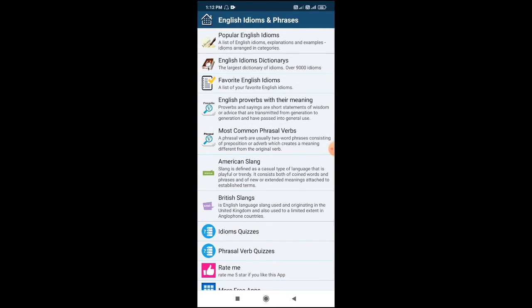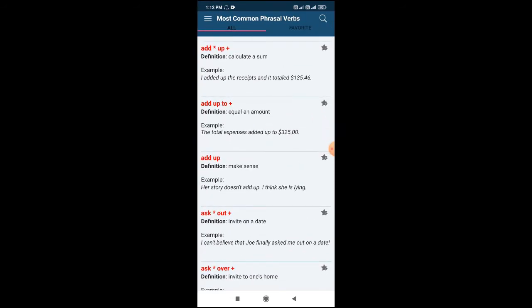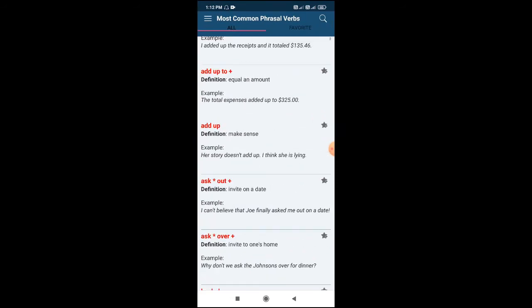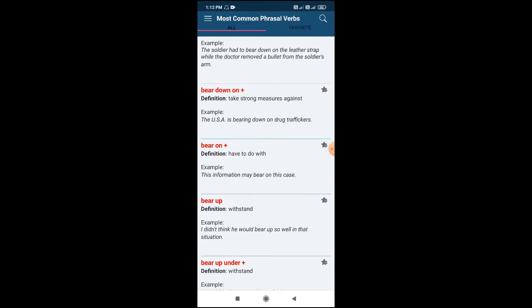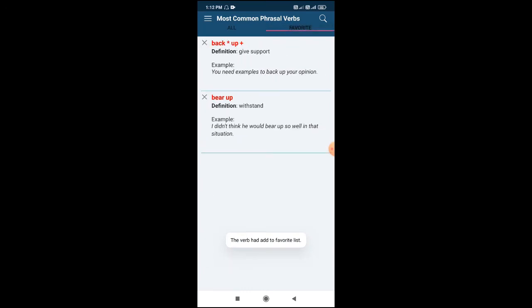Now the other section is most common phrasal verbs. So here they have given the definition of each and an example also. If I want to save something, I just need to click on this star and I can see it here. If I have to remove it, I just need to click on this cross option.